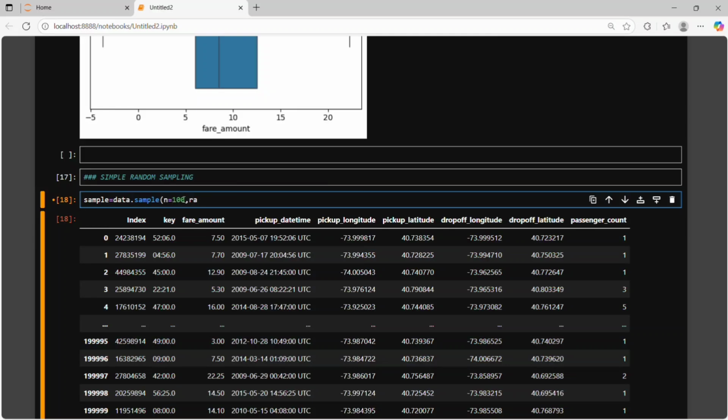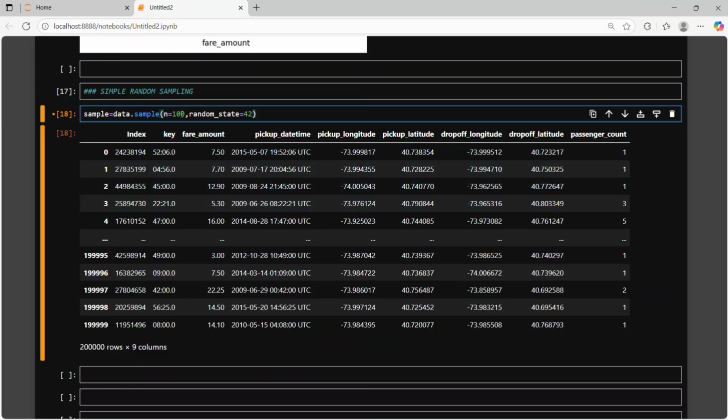Second is basically random state. Random state is equal to 42. So random state helps because sampling is basically taking sample data from the whole data set, and if I do not use random state there, the sample data changes automatically again and again. So random state helps to stop that changing.